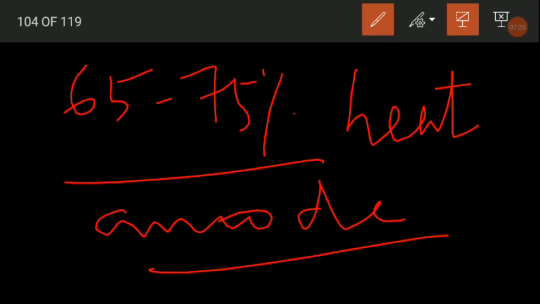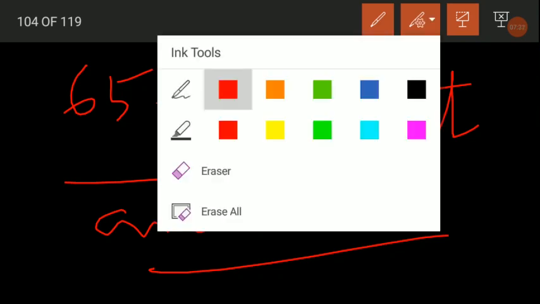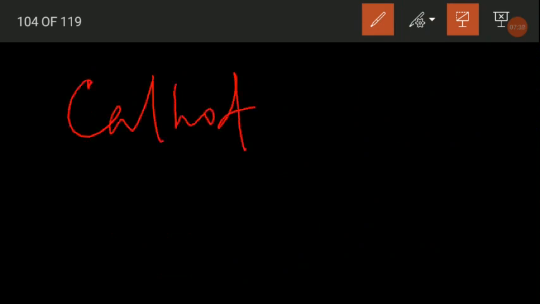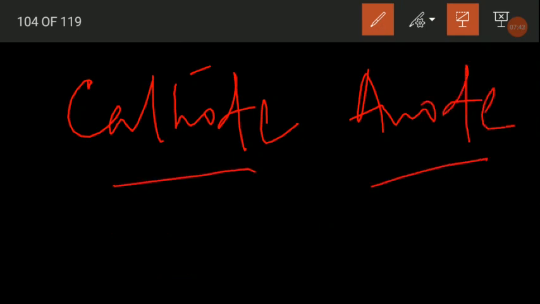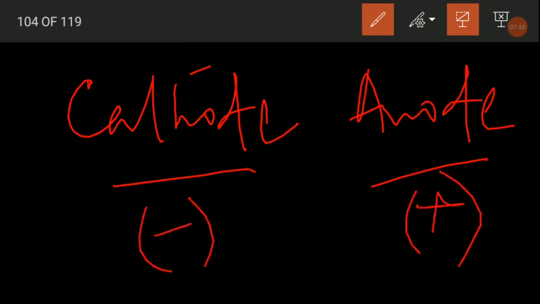Okay. And a temperature of about, so cathode and anode, these are the two things in DC. So this will be rushing towards the anode, so that's why 65 to 75% of the total heat will be liberated at the anode by striking of the electrons only.